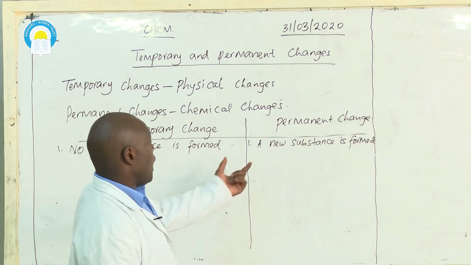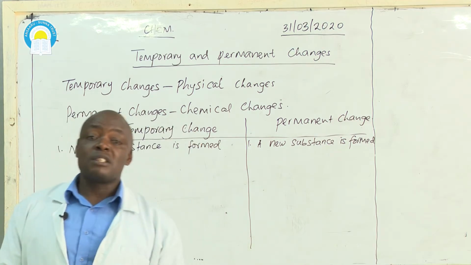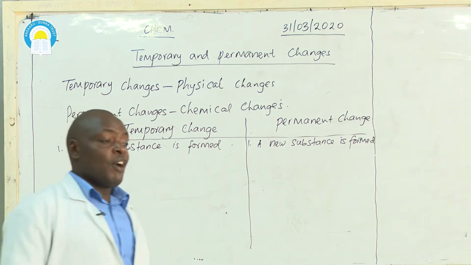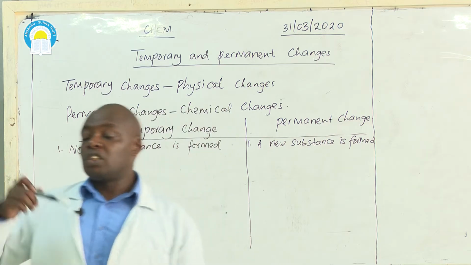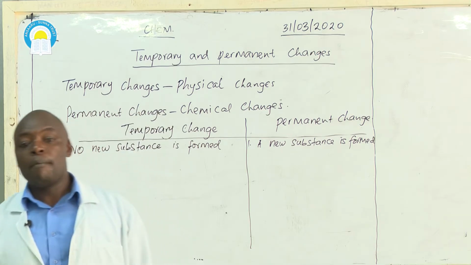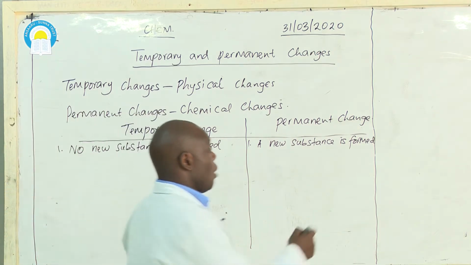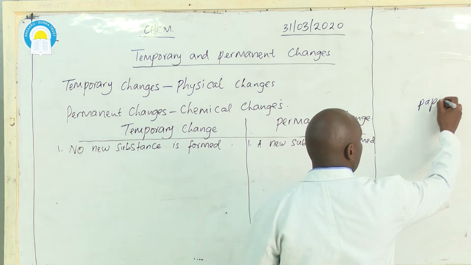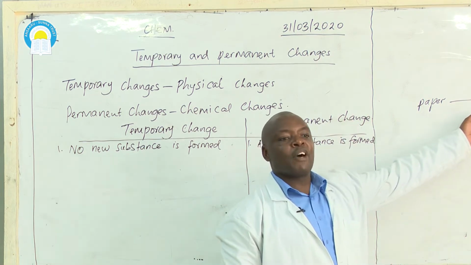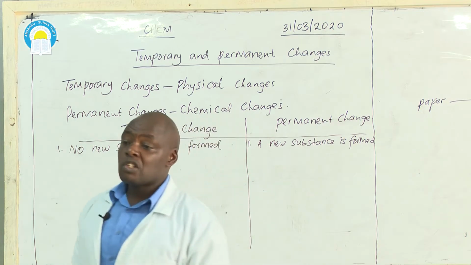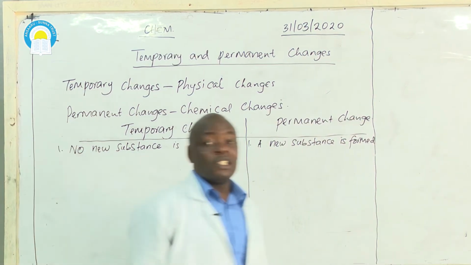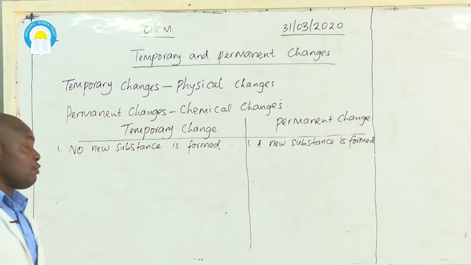On the other hand, a permanent change is a change in form whereby a new substance is formed. For example, if I take a piece of paper and put it in fire so that it burns, the result is ash. Ash is different from paper; they are not the same substance. Therefore, we call it a permanent change because a new substance is formed.